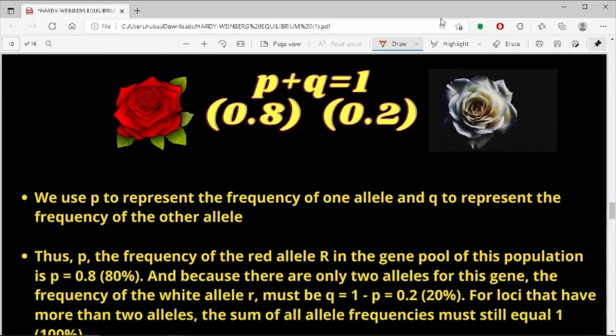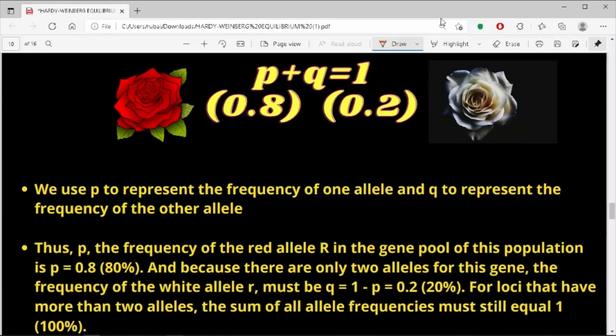Now let's come to the first equation of Hardy-Weinberg equilibrium. We use small p to represent the frequency of one allele and q to represent the frequency of the other allele. In our case, p is the frequency of capital R and q is the frequency of small r.